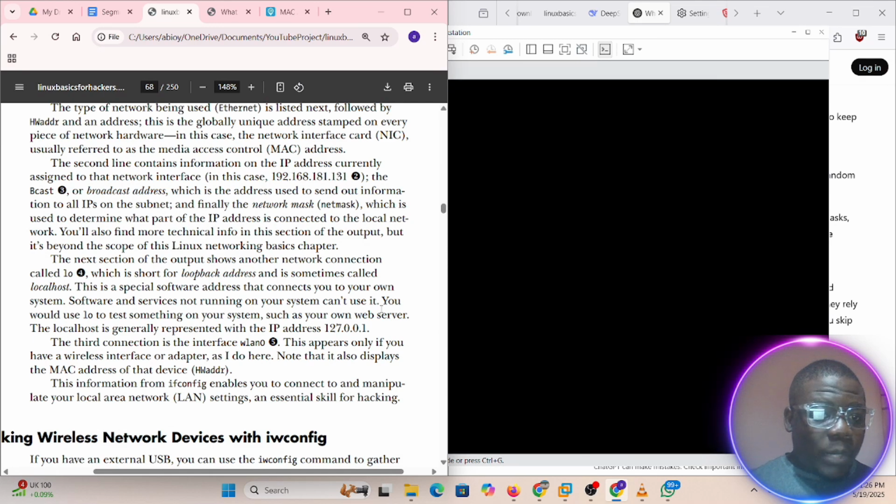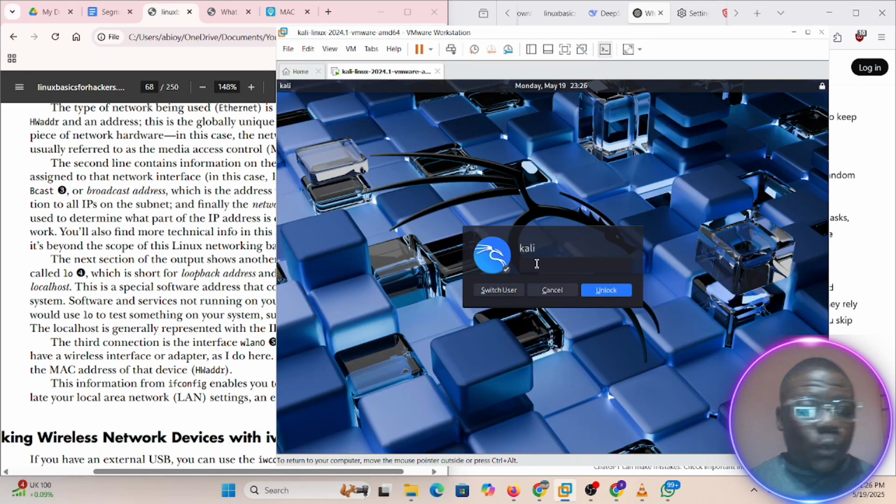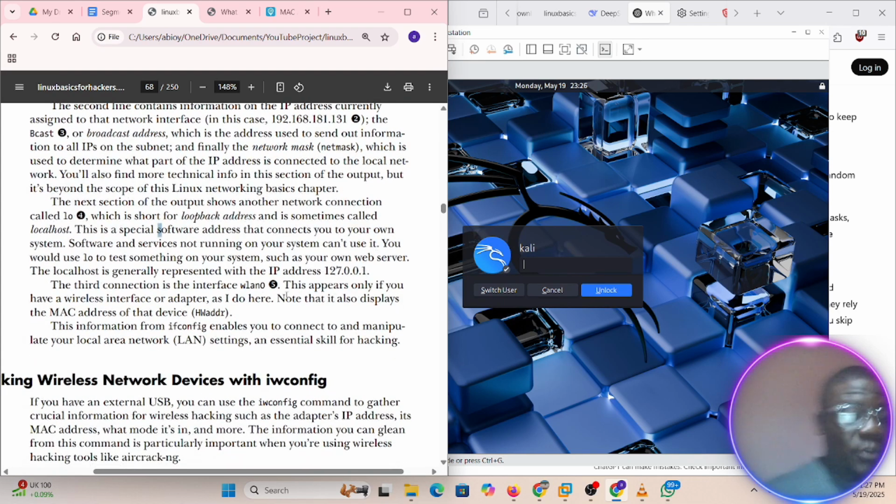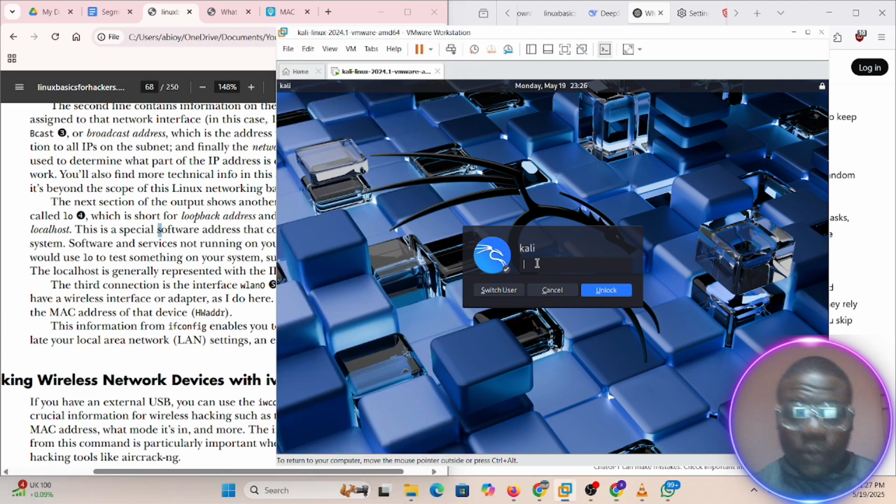Okay, now we have the loopback IP address. Let's come back. Loopback IP address is the same thing as our localhost, which is short form for loopback address. It is something called localhost. This is a special software address that connects you to your own system. So now I will do something with that. Let's do Kali.